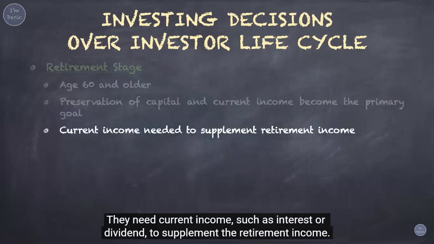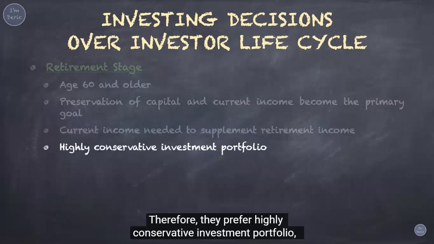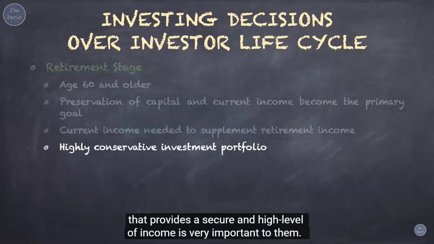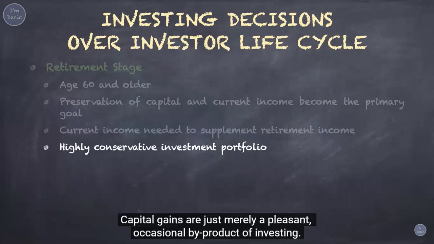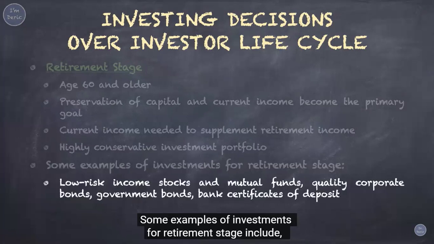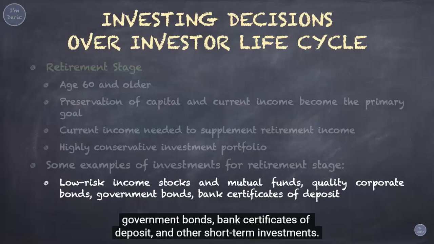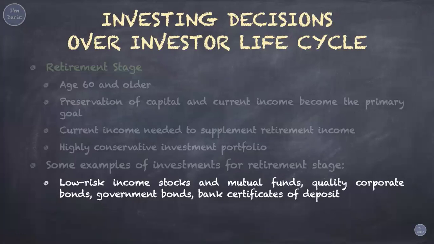They need current income, such as interest or dividends, to supplement the retirement income. Therefore, they prefer a highly conservative investment portfolio that provides a secure and high level of income, which is very important to them. Capital gains are merely a pleasant, occasional byproduct of investing. Some examples of investments for the retirement stage include low-risk income stocks and mutual funds, quality corporate bonds, government bonds, bank certificates of deposit, and other short-term investments.